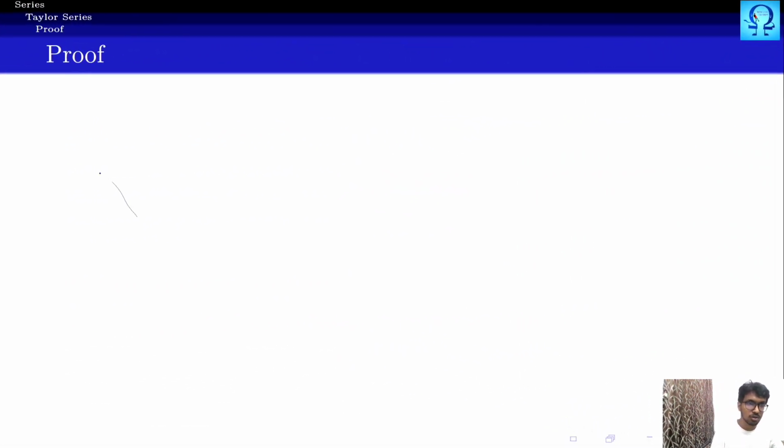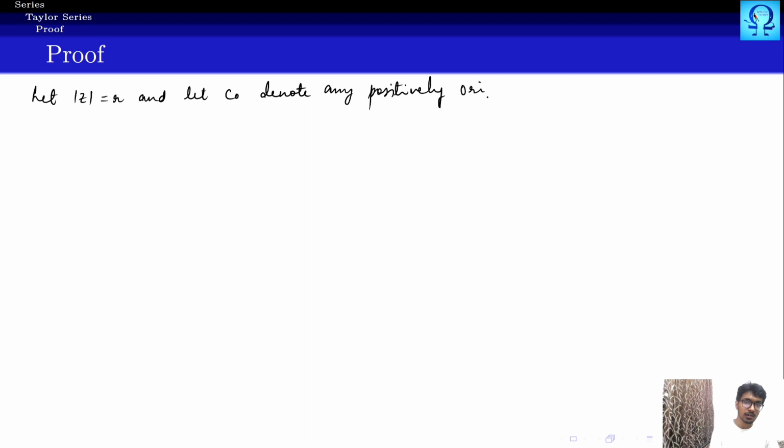Now let us get into the proof. So first of all, let us write |z| = r, and let C naught denote any positively oriented circle.